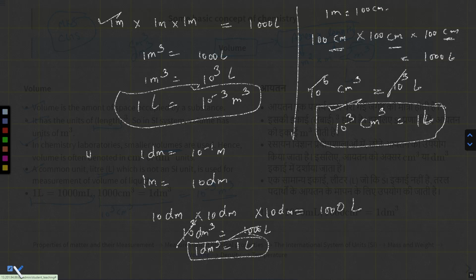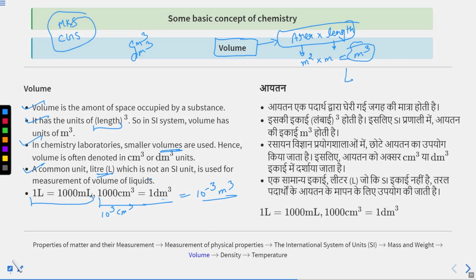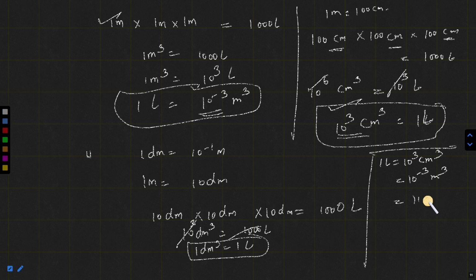I am repeating this point: 1 liter is equal to 10 raised to the power 3 centimeter cube, 10 raised to the power minus 3 meter cube, and 1 decimeter cube.